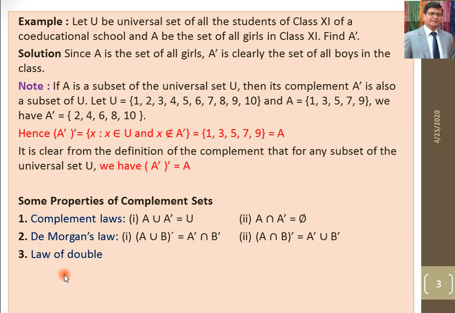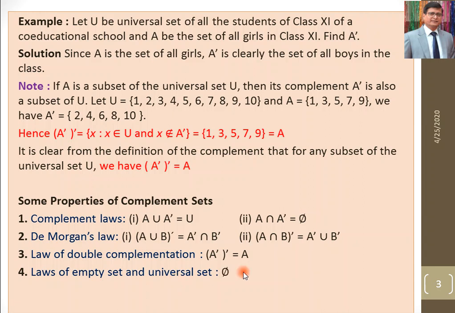Next is the law of double complementation, which I have already explained: the complement of the complement is the set itself. Fourth is the law of the empty set and the universal set. The empty set means no element; when you find its complement, we have all elements, that is the universal set. The universal set means all elements; when you find its complement, we have the empty set. So these are the properties of the complement of a set.